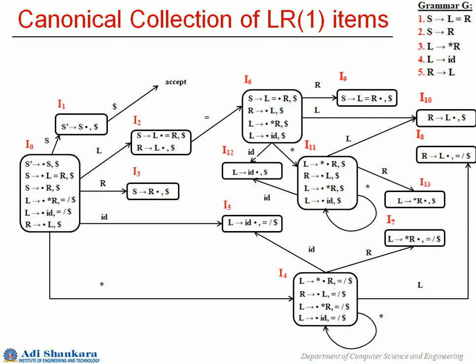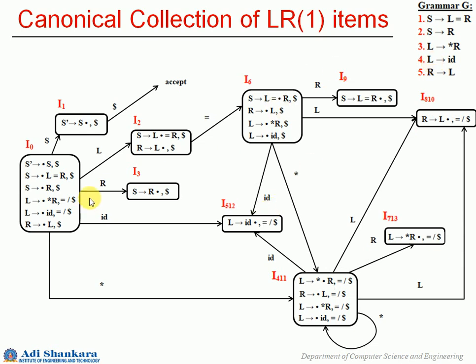So this is the original canonical collection of LR1 items that we had just constructed. Just see, I0, I1 up to I13, there are 14 states that we had. Actually I'm just showing you the original, whatever we had before merging. So I4 and I11 could be merged, I5 and I12, I7 and I13, and I8 and I10. We'll just see how it looks after merging. And here we have the grammar also.